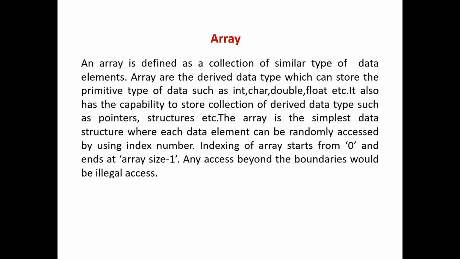So now, what is an array? An array is defined as a collection of similar types of data elements. Arrays are derived data types which can store primitive types of data such as int, char, double, float, etc. It also has the capability to store collections of derived data types such as pointers, structures, etc. The array is the simplest data structure where each data element can be randomly accessed by using an index number. Indexing of an array starts from 0 and ends at the array size minus 1. Any access beyond the boundaries would be illegal access.